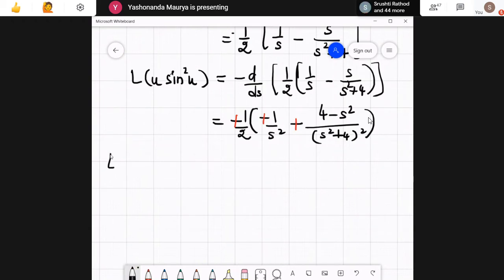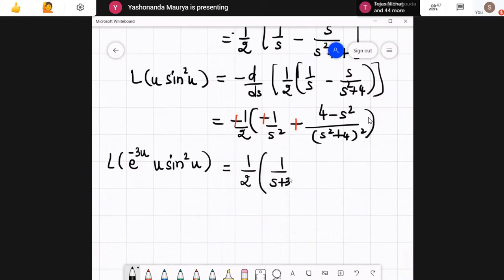Now I have to use the first shifting theorem because I need to find Laplace of e raised to the power 3t times u sine square u. Okay, so what will this be equal to now? 1 upon 2. Wherever s is there, it will be replaced by s plus 3.